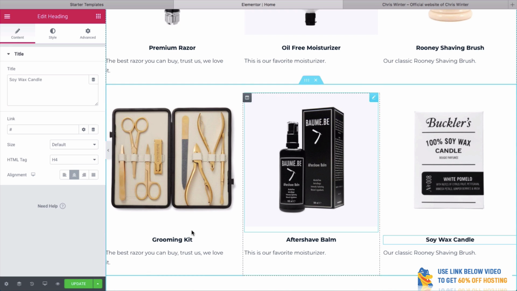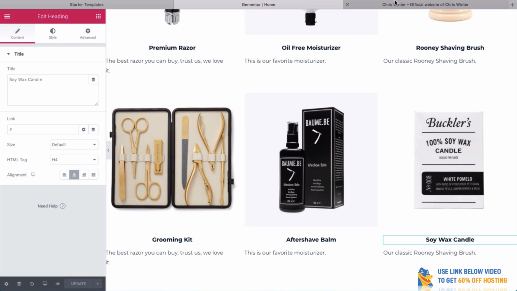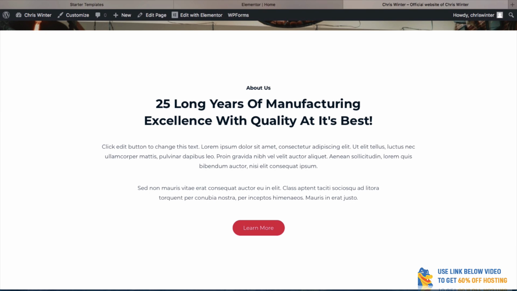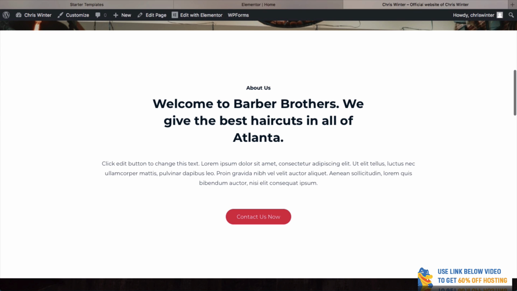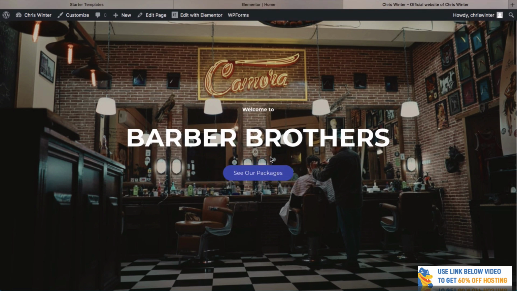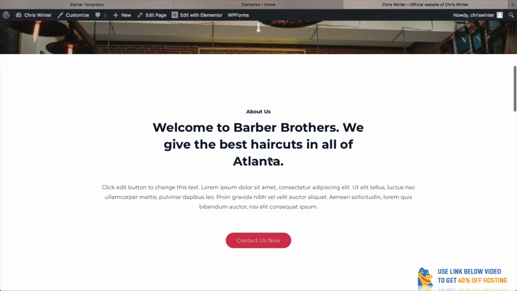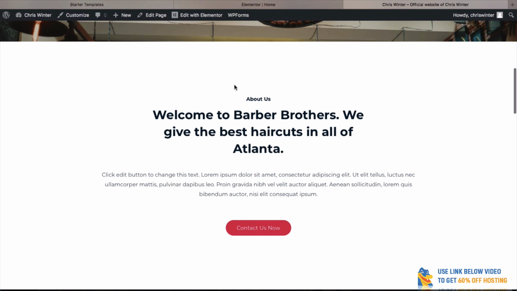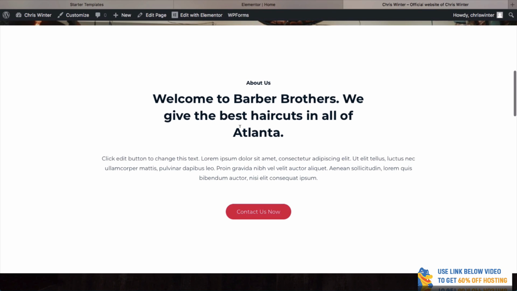And after all this work, let's make sure we click update. So let's take a look at our website, see how it's looking. Remember, in all of this time, we've now built a really cool homepage, which is really starting to take shape. We've got this great hero image with this parallax effect. Scroll down, we have a nice introduction. This could be for your own website, but this one here is just for the Barber Brothers, which we've created.